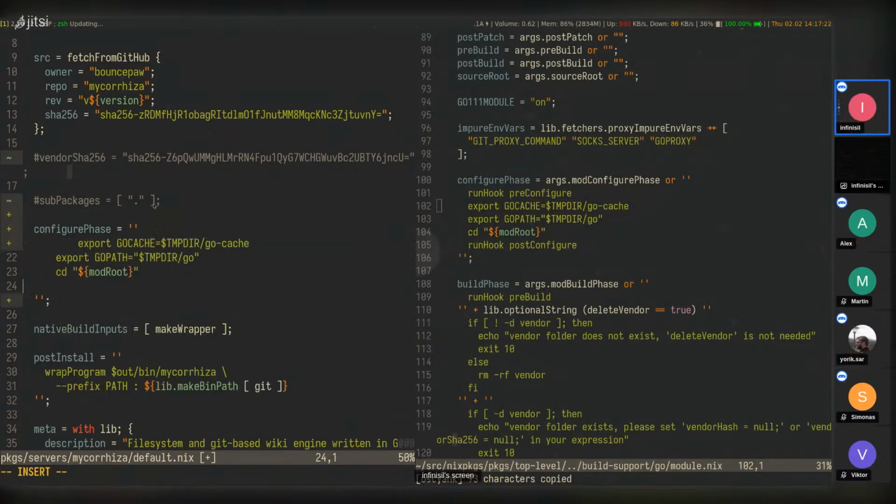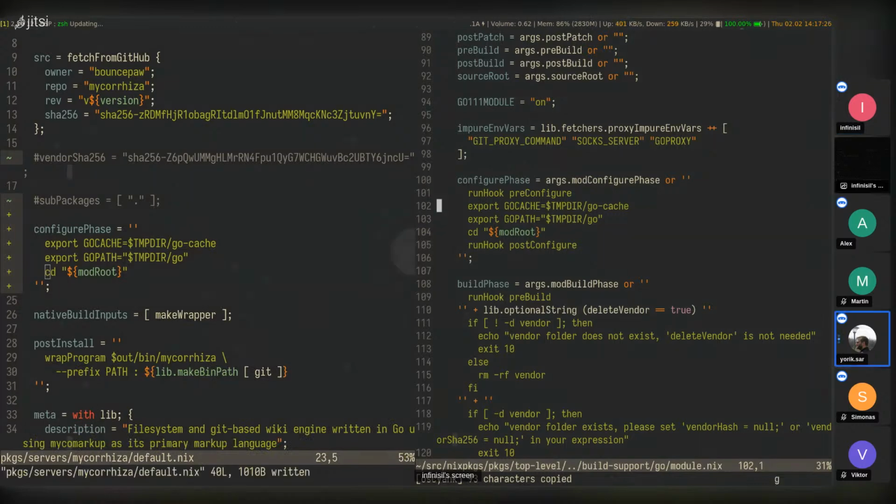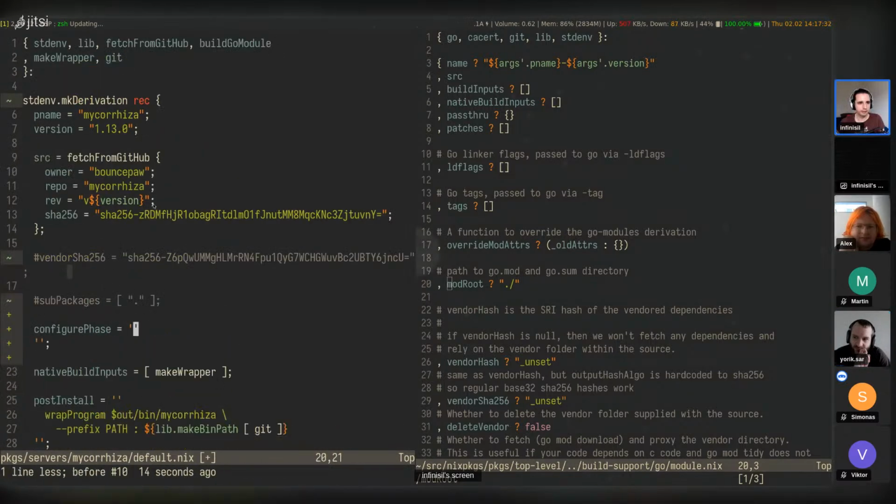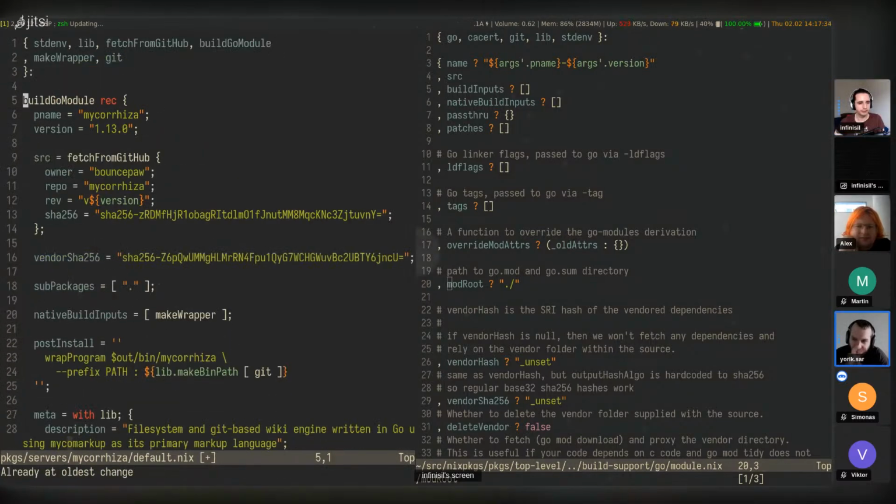Let's copy these over. I think what you have on the right is to generate modules, not the build go module.